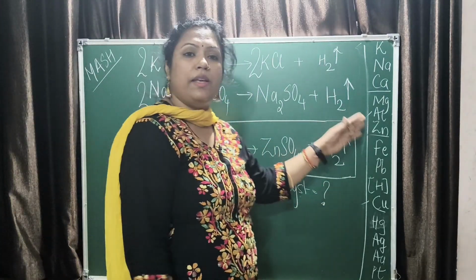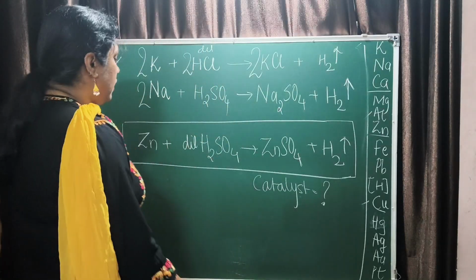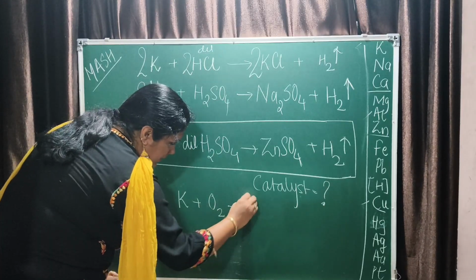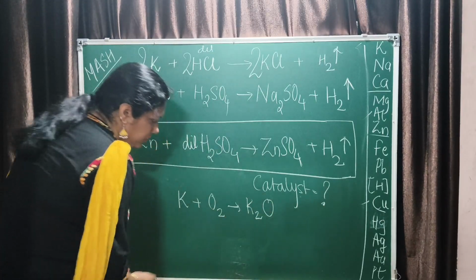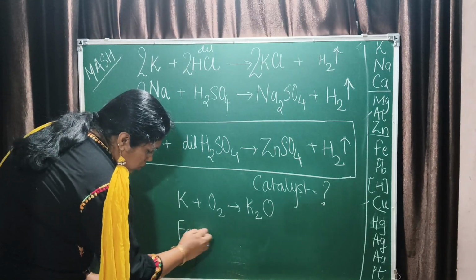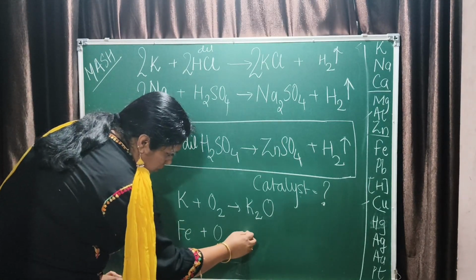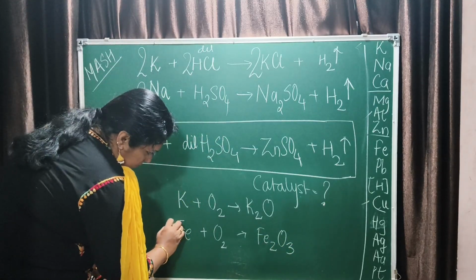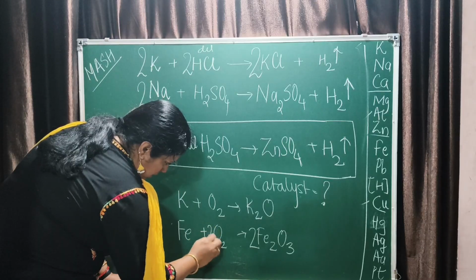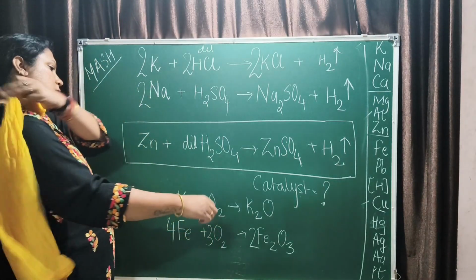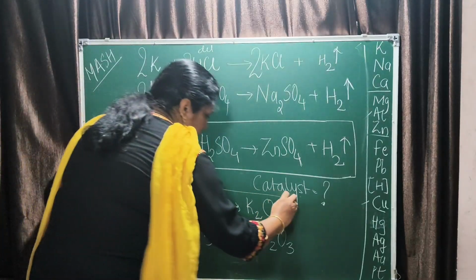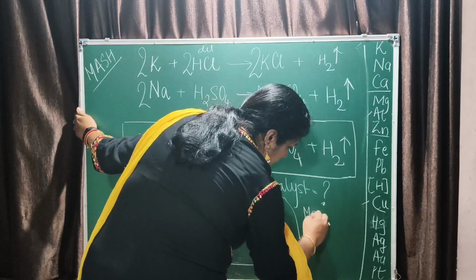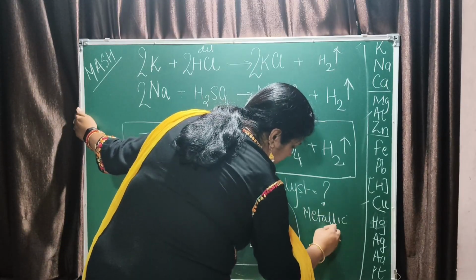The last one is the reaction with oxygen. Metals react with oxygen to form oxides, like this. Iron also reacts with oxygen to form Fe2O3. Fine. So just balance it. So this is the reaction of oxygen with metals. So metallic oxides are formed.